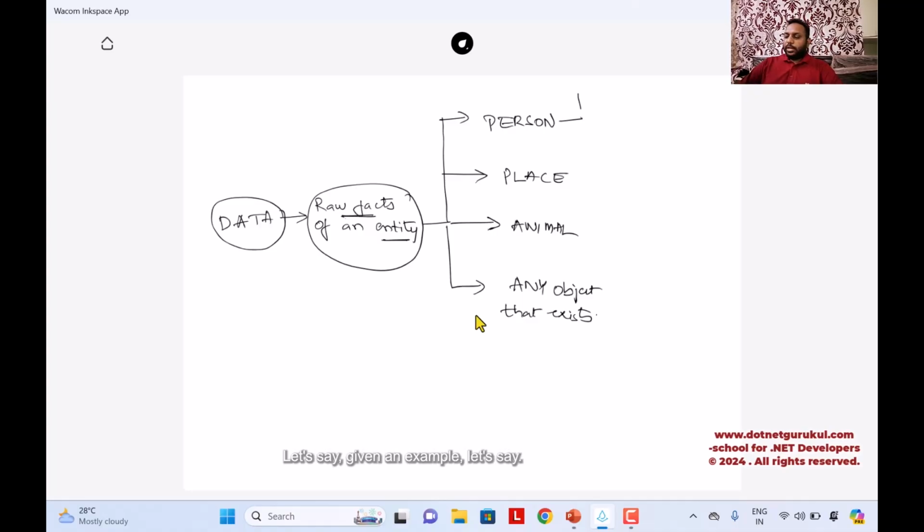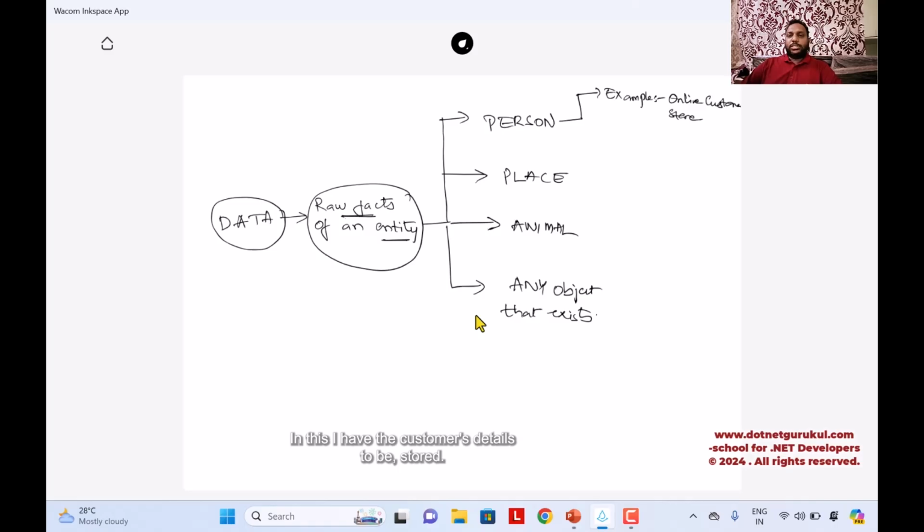Let's give an example. Let's say I have an online customer store. In this, I have the customer's details to be stored: the name of the customer, age, phone number, and email address.